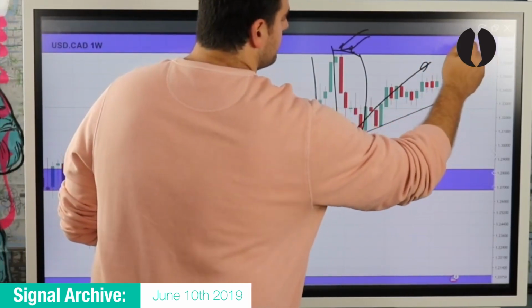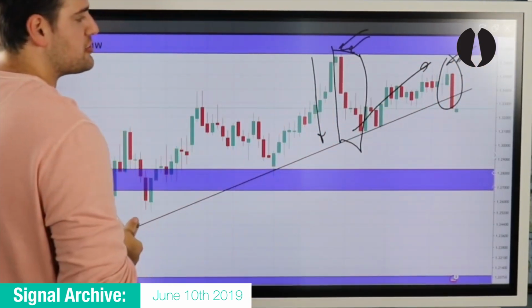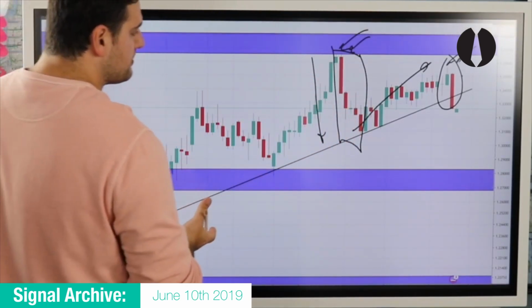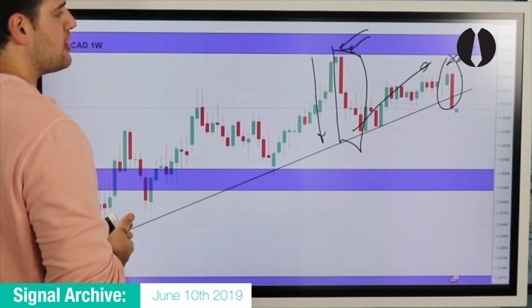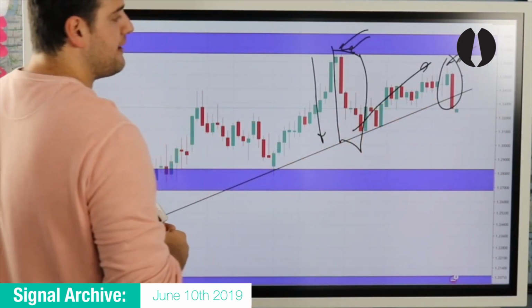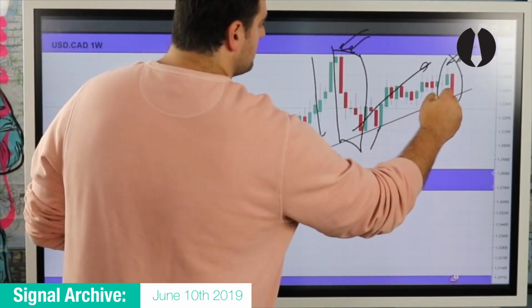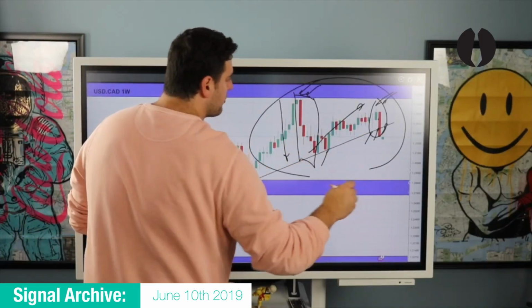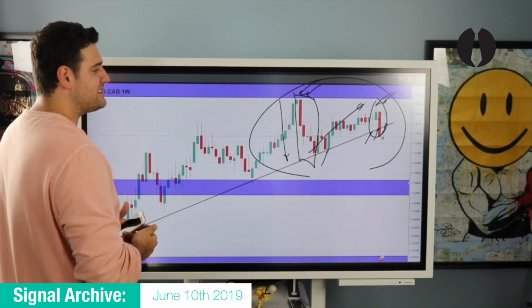We see confirmation 2 with the second wave of sell pressure hitting the market, closing with the weekly bearish engulfing candle close below our higher time frame uptrend. That's a massive close below our higher time frame uptrend, because we know that there's a lot of buy sensitivity in that area. So now let's take it down another time frame for a closer look, to see if we have any opportunities to the downside.